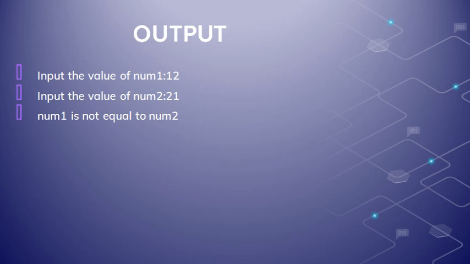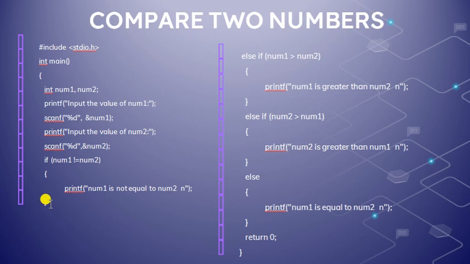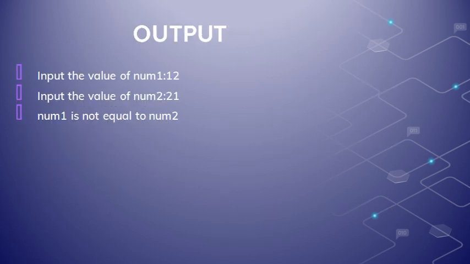Here we can edit the program: if we leave this bracket and give if num1 greater than num2, then the control will go to here. Otherwise it does not print these statements. It will print only num1 is not equal to num2. So that is an example for else if ladder.